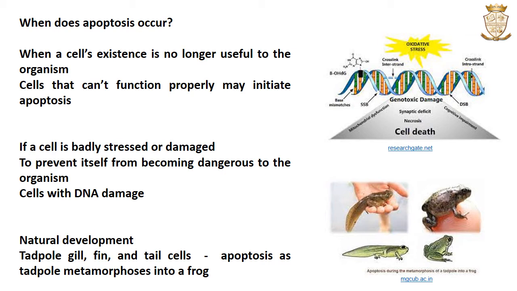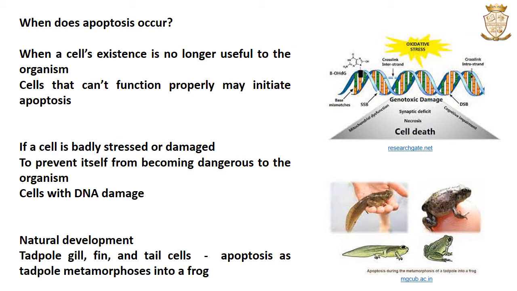When the cell is experiencing stress due to the deprivation of oxygen, the cell itself decides that it is dangerous or costly to the host organism, and it will commit apoptosis. Or if a cell has become badly stressed or damaged, it may commit apoptosis to prevent itself from becoming dangerous to the organism as a whole.